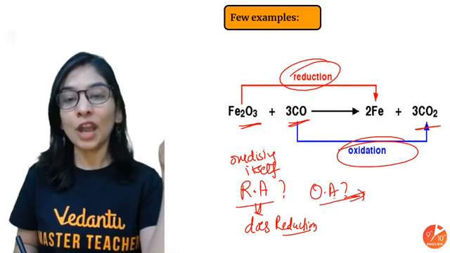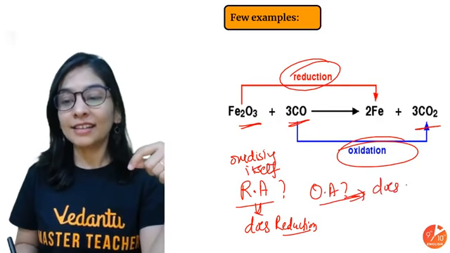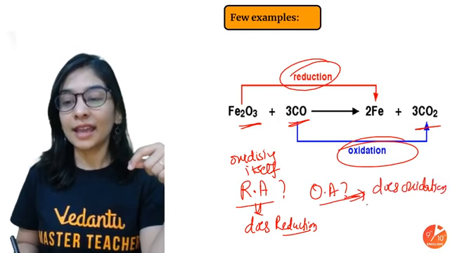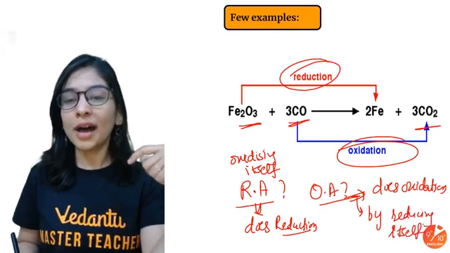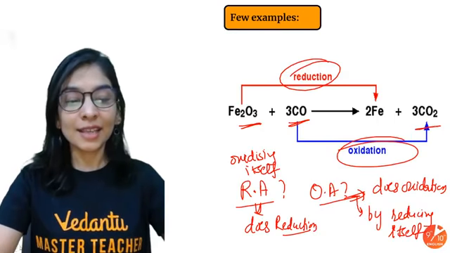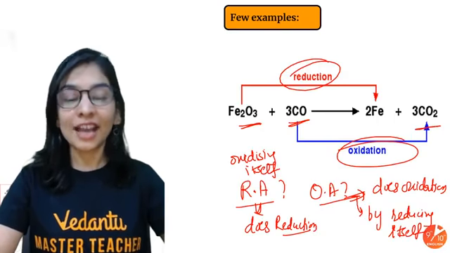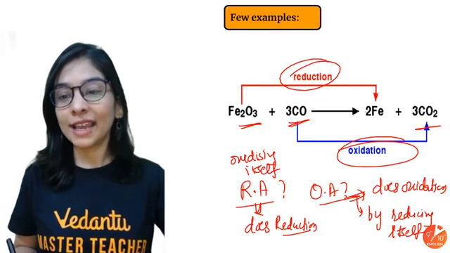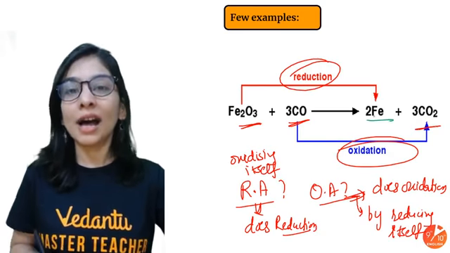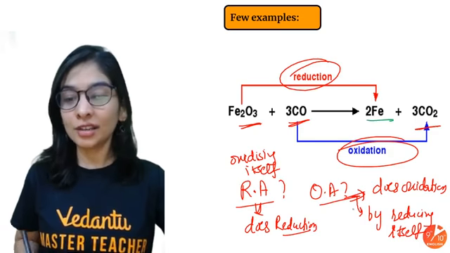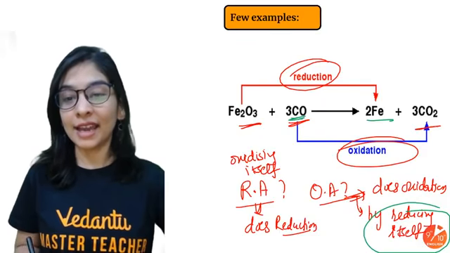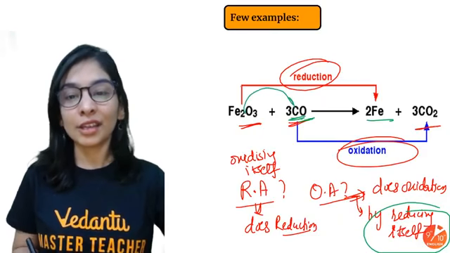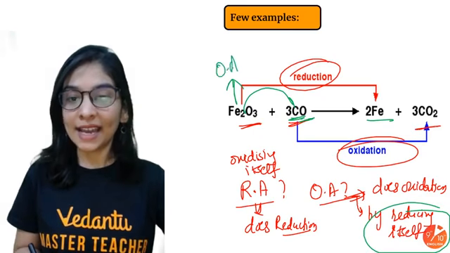Question can definitely come. An oxidizing agent does oxidation of another substance. How? By reducing itself. You do not need to think much, but do one thing. Just see what a substance is doing to itself and the reverse action it will show. My iron oxide is giving you iron, that's loss of oxygen, it's reduction. So if a substance is getting reduced, because it's helping the other to get oxidized, it's helping the other to give oxygen. So this is my oxidizing agent.